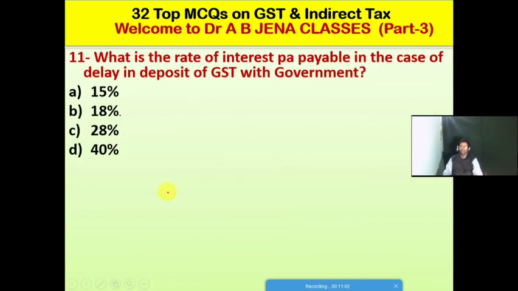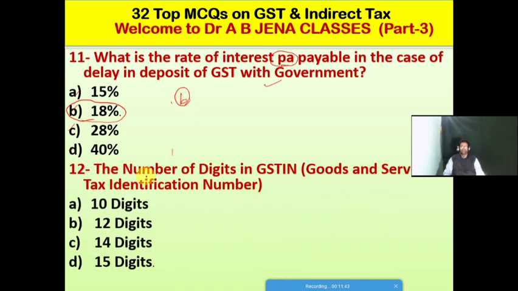So next MCQ: What is the rate of interest per annum, PA, payable in the case of a delay in deposit of GST with the government? What is the percentage of the rate of interest? A. It's 15%, B. It's 18%, C. It's 28%, D. It's 40%. Friends, so B is the right option for this MCQ. The 18% rate of interest per annum is payable in the case of a delay in deposit of GST with the government. So B is the right option for this MCQ.